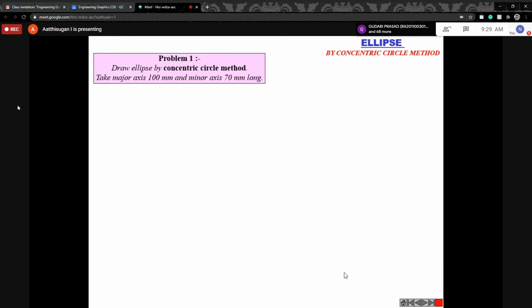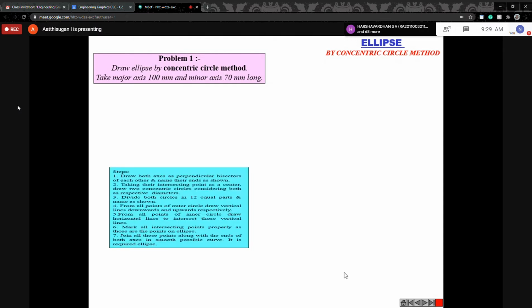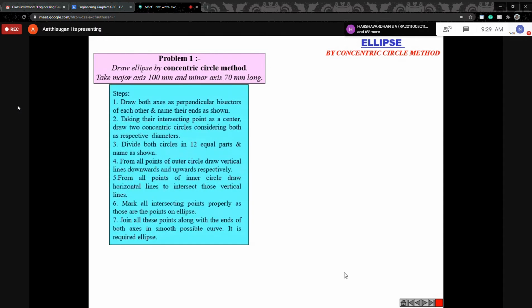We are using the first method, concentric circle. The given condition is major axis 100 mm, minor axis 70 mm. Just remember. So we have to draw the major axis, with a length of 100 mm. Then you draw the minor axis from the center point of this line.